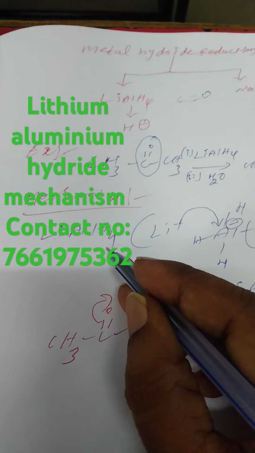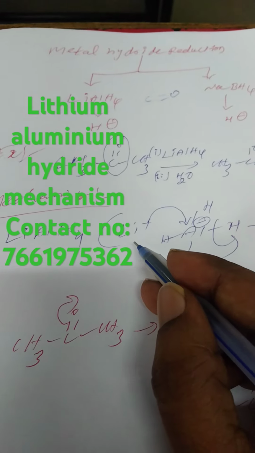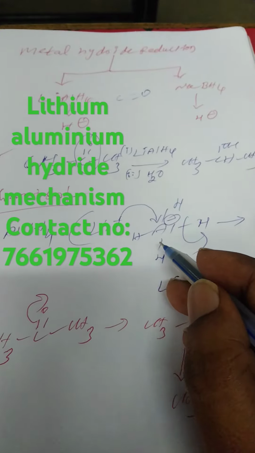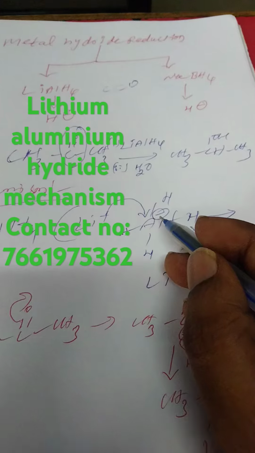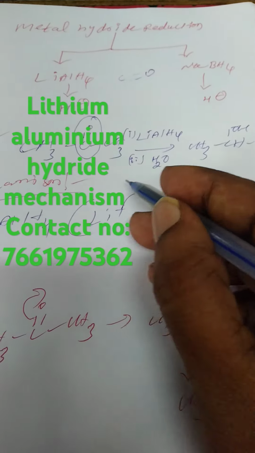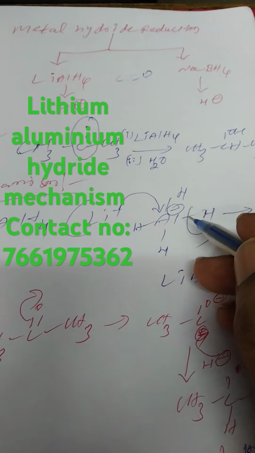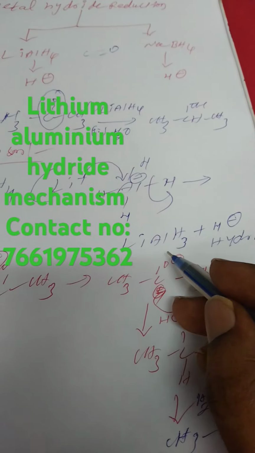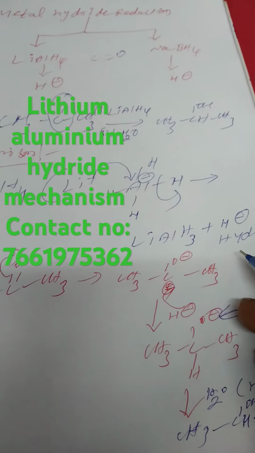Lithium aluminum hydride first converts to Li plus, since lithium is a metal and loses electrons. Aluminum hydride has 4 hydrogens, and here aluminum has a negative charge. The plus is attacked by the negative charge, and then one hydrogen is removed. What will be the product? LiAlH3 plus H minus. H minus is the hydride.